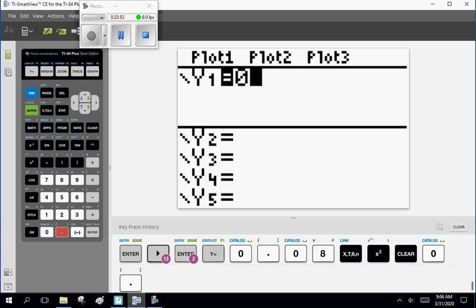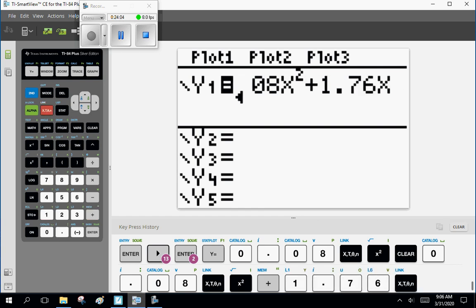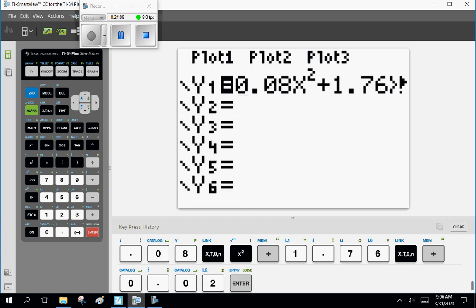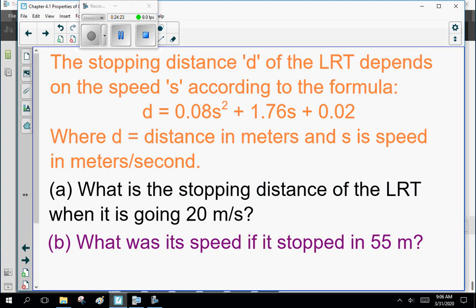Sorry. 0.08 x squared plus 1.76 x plus 0.02. Enter. All right. Now, you graph this, you get something like that. Now, of course, we're going to graph it.